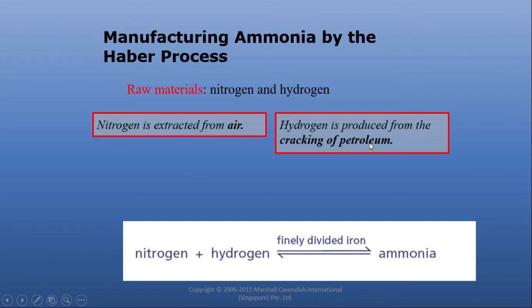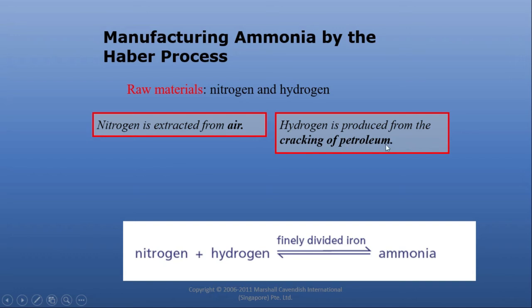What is petroleum? From the word petroleum, you will think about petrol. But petrol is one of the fractions of petroleum. Petrol is not petroleum, because petroleum is a mixture of petrol, diesel, kerosene oil, petroleum gas, naphtha.